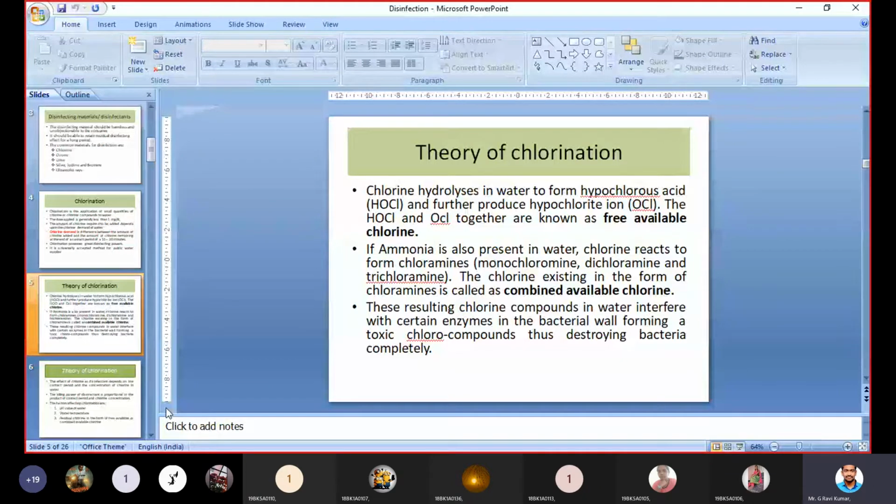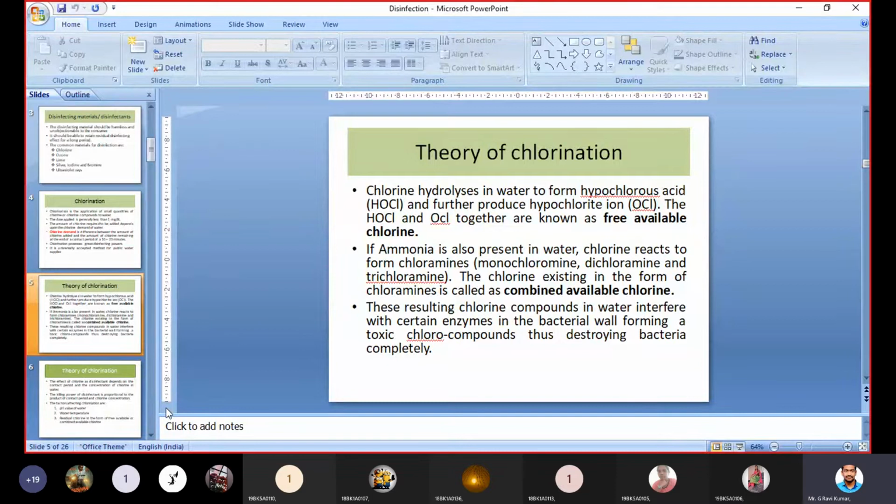Anyhow, these resulting chlorine compounds in water react with certain enzymes in the bacterial wall, forming toxic chlorocompounds, thus destroying the bacteria completely. Understand? These compounds that are produced in water, combined, can kill the bacteria. This is the process happening in water after adding chlorine to it.